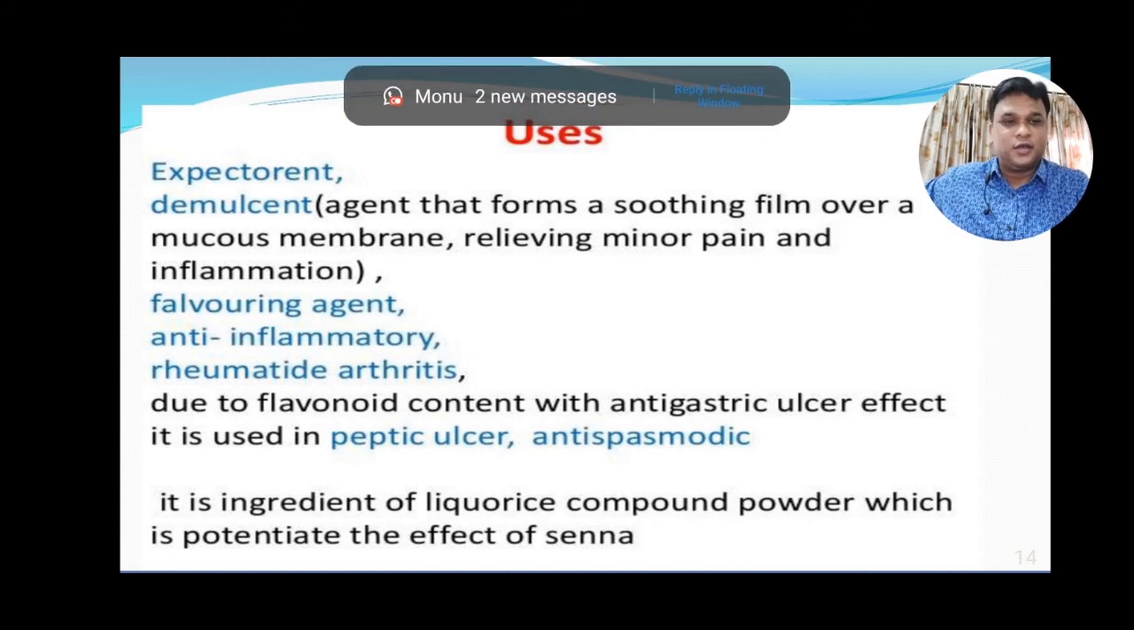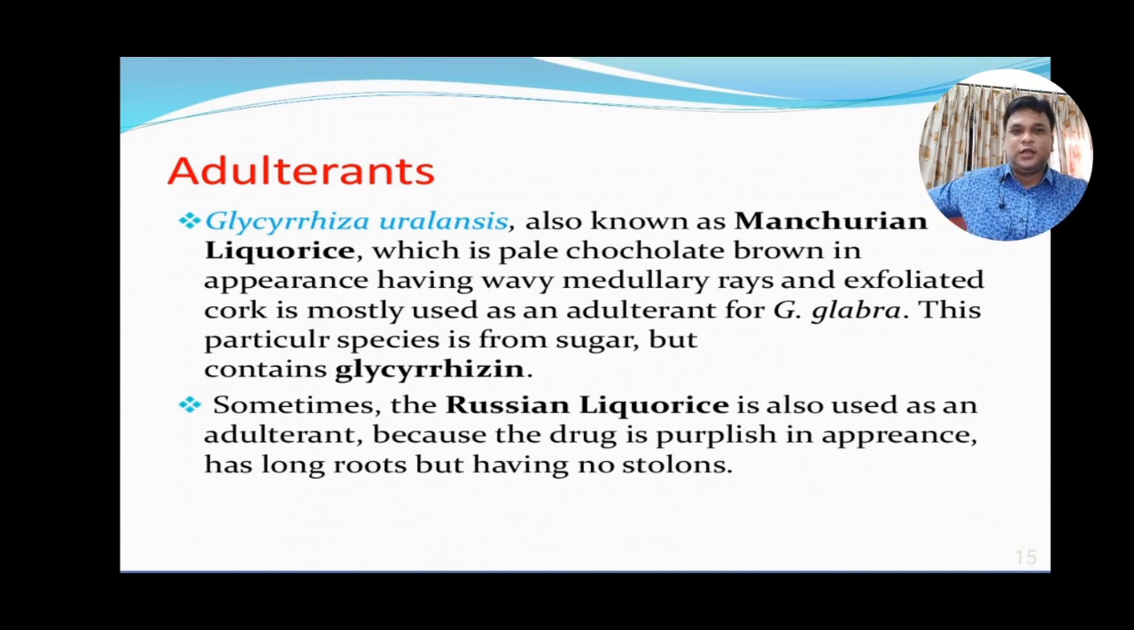Moving to the next, the adulterants. Glycyrrhiza roots have been adulterated with Glycyrrhiza uralensis, which is also known as Manchurian liquorice. This Manchurian liquorice has a pale chocolate brown appearance with wavy medullary rays and exfoliated cork. It is mostly used as an adulterant to Glycyrrhiza glabra. This particular species is sweet but does not contain glycyrrhizin. That means it does not have any medicinal property, it only has sugar properties.